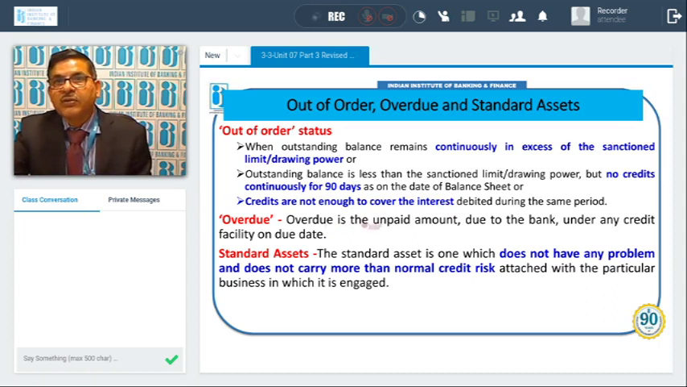Overdue, how is it different? Overdue is the unpaid amount due to the bank under any credit facility on due date. So on any due date, if the amount is not paid, then the amount becomes overdue. The general definition of a standard asset: standard asset is one which does not have any problem and does not carry more than normal credit risk attached with the particular business in which it is engaged. So if any loan account where there is no problem and there is no more risk other than the normal credit risk, then such asset is called a standard asset.